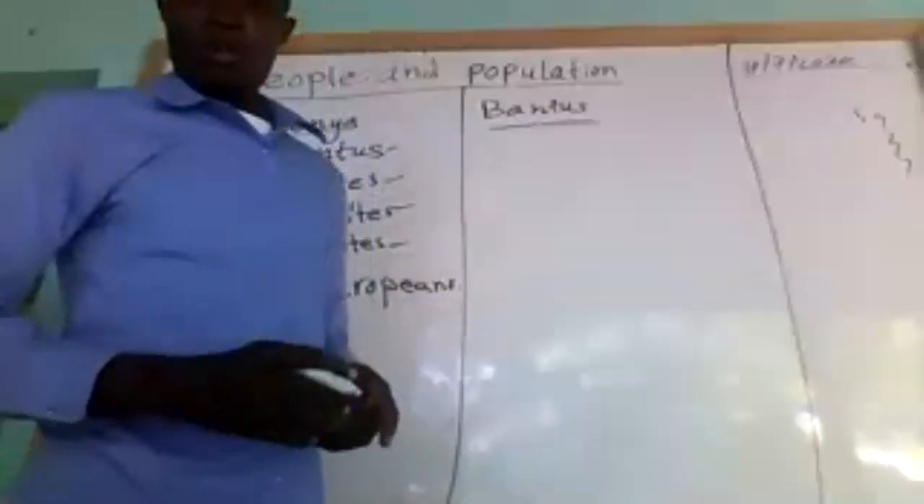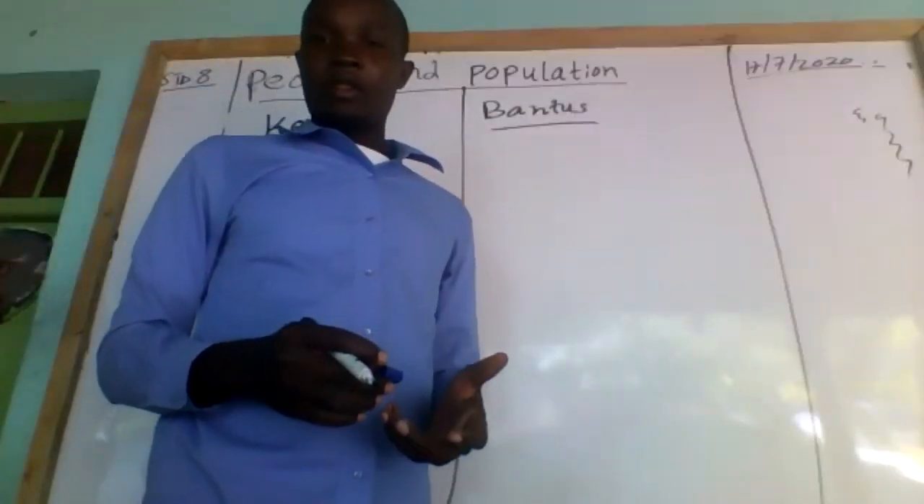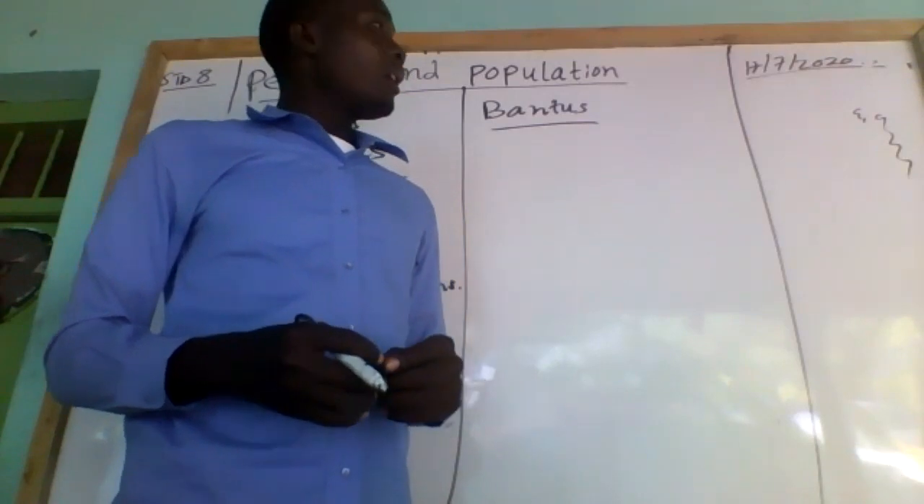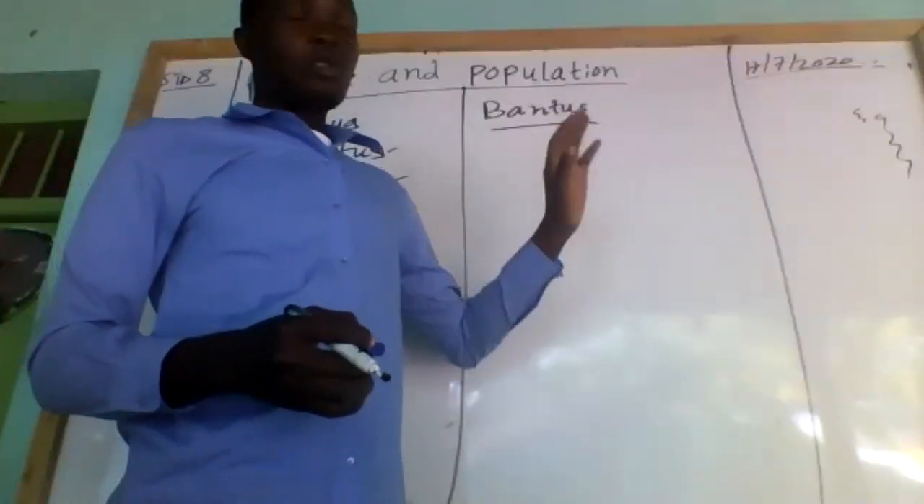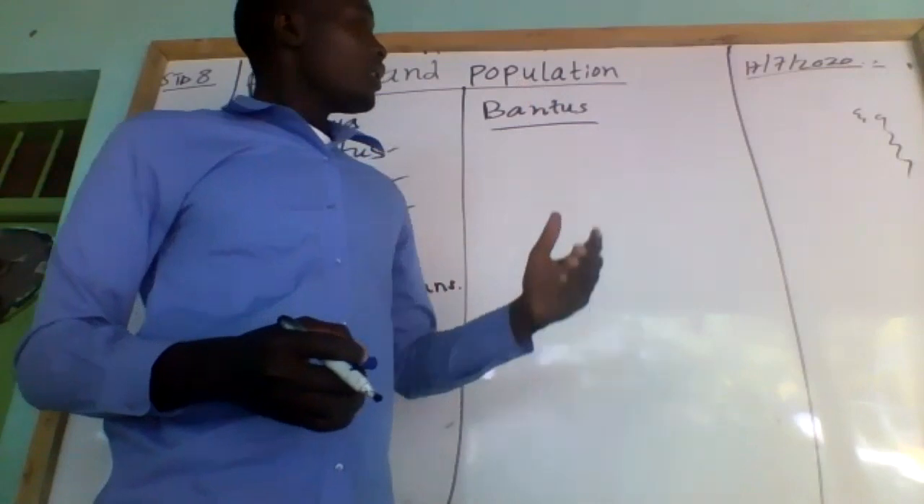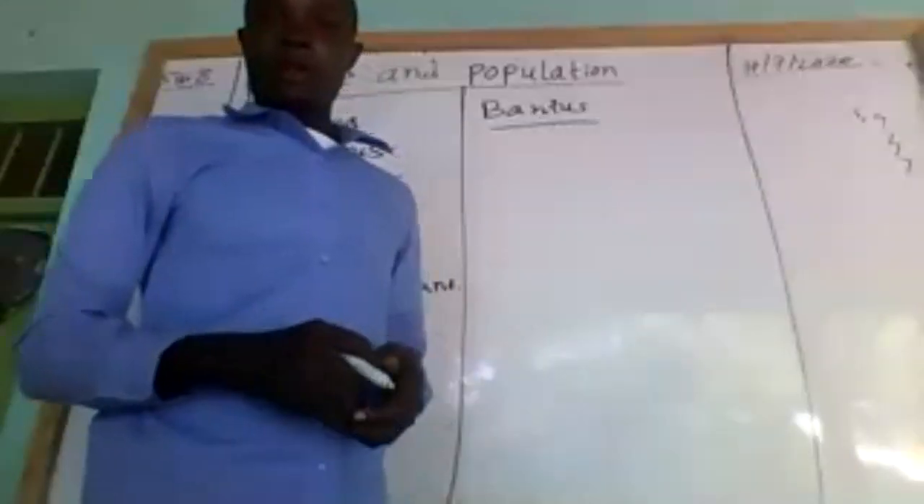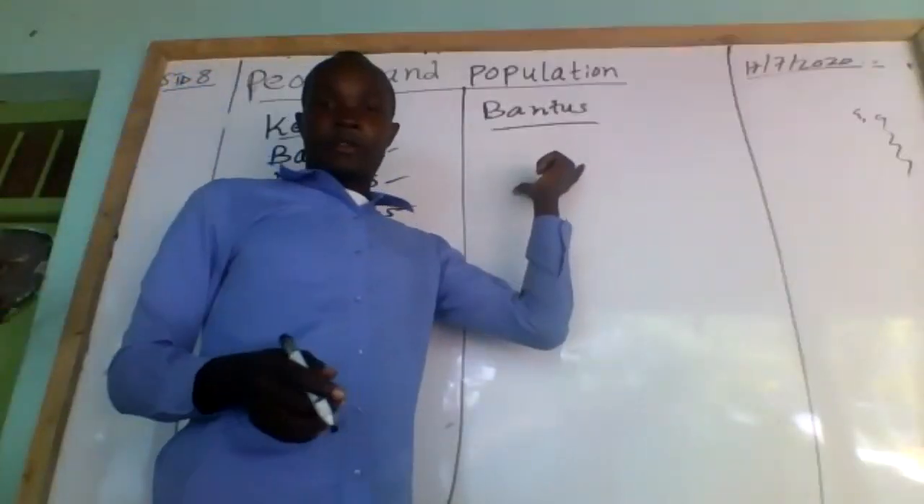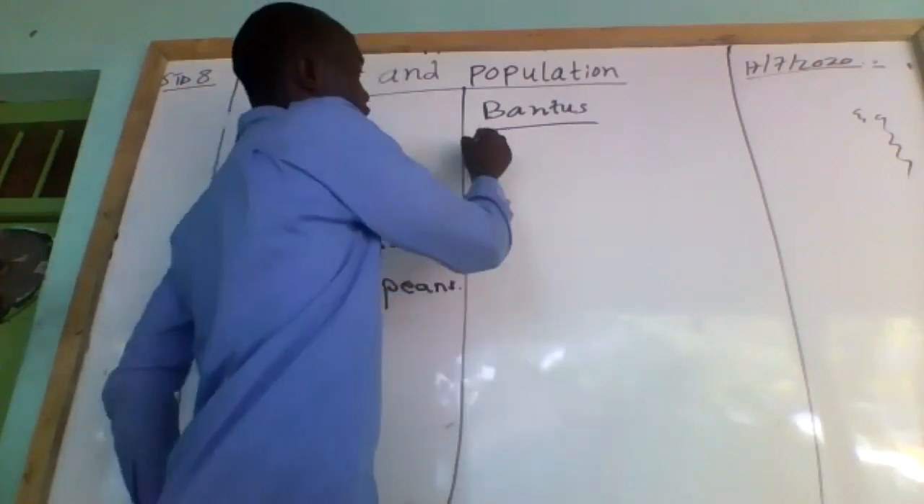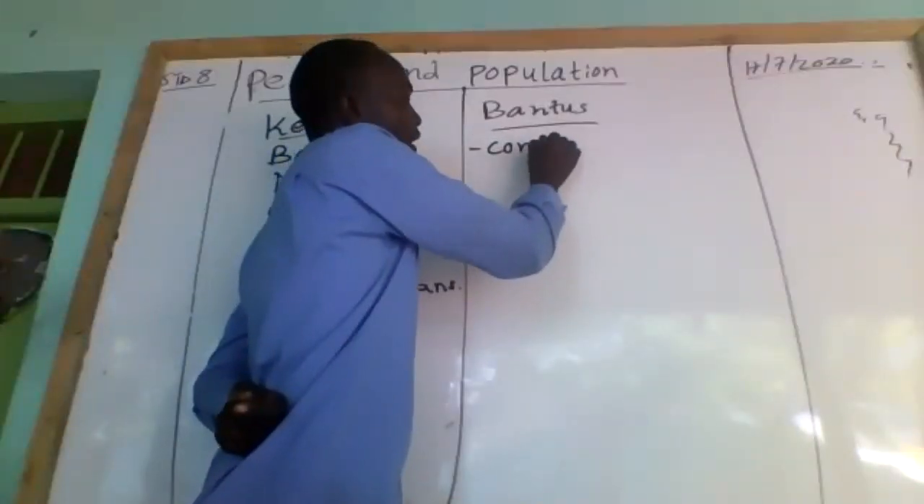Now, the original homeland of the Bantu was the Congo Forest. Sometimes we also call it the Congo region. You can also say the Central region. Then also talk about the border of Cameroon in Central Africa. So that's what you're talking about, the Congo region.